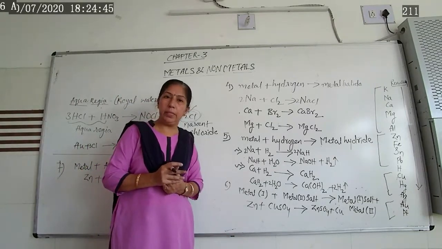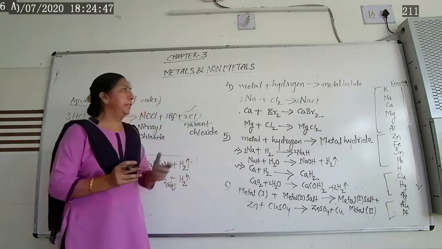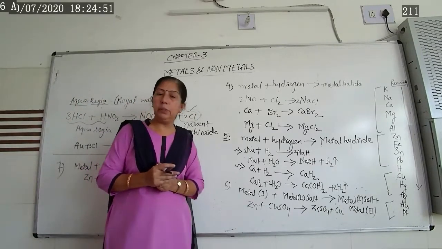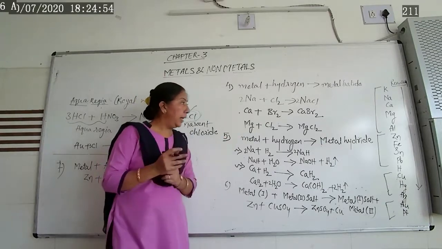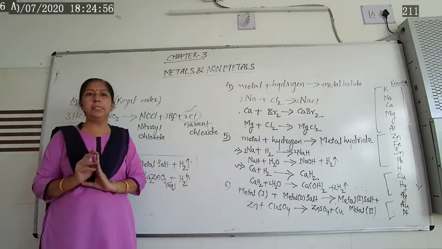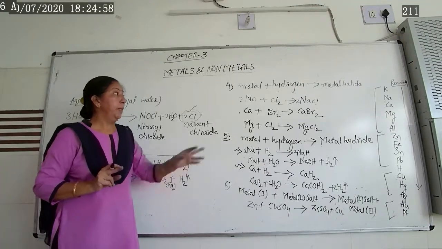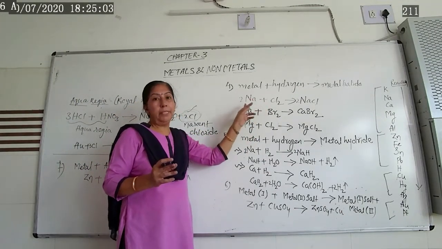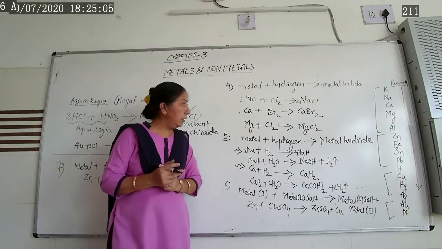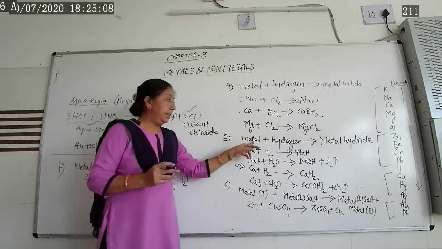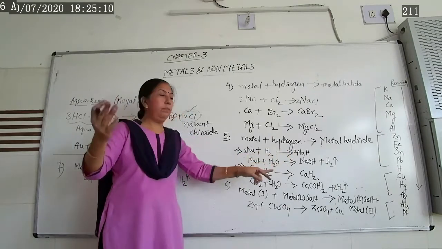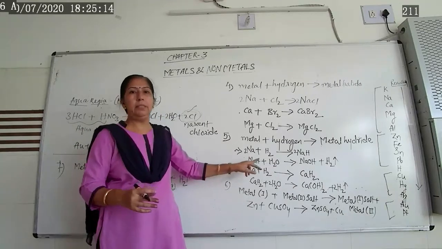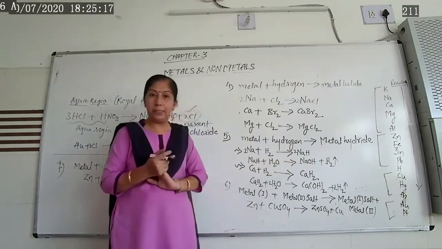Now 3 we have already done. Now what is the 4th chemical property? Some of the metals react with hydrogen and form metal hydride. Not all the metals react with hydrogen. Remember, only a few of the alkali metals as well as alkaline earth metals react with hydrogen and form metal hydride, such as the alkali metal sodium. Sodium reacts with hydrogen and forms sodium hydride.